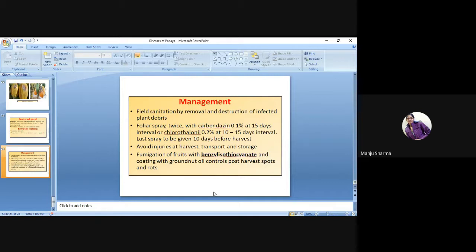After that, their management, like field sanitation by removal and destruction of infected plant debris.